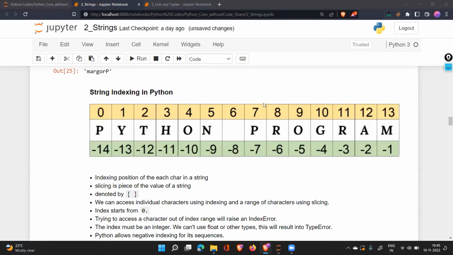I have a total text and we want to access this program word, which is inside my whole text. What we need to do first, we need to find out its starting position. What was that starting position? The starting index number. Index was a word that we used. So these numbers that you see for every character, these are index numbers. We use this index number to access the data.